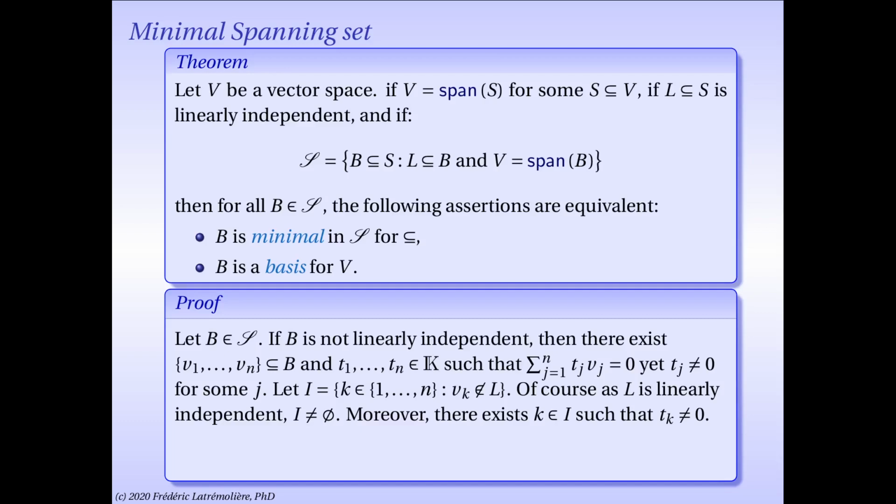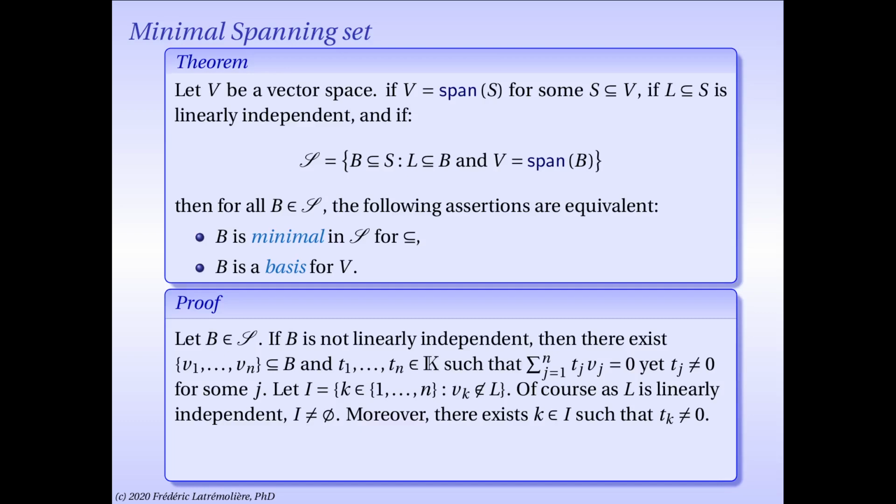Since L is linearly independent, I can conclude this set I is not empty, because otherwise it would mean that v1 etc. vn would all be in L, and since L is linearly independent, there is no way to write 0 as a linear combination of v1 etc. vn with not all coefficients being 0.